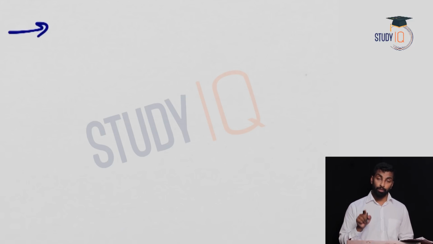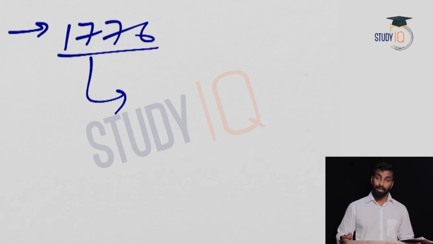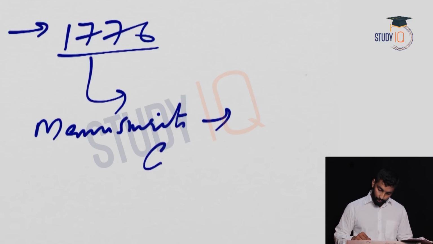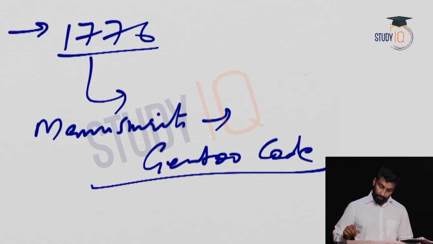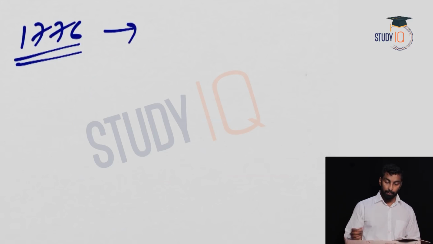The first such effort, or the first such translation, happened in 1776 when Manusmriti was translated to Gentoo Code, or Code of Gentoo Laws, right? So Manusmriti was translated to Gentoo Code. This was the first such effort in Indology. So this can be asked as a prelims question. So 1776 is important for this purpose.